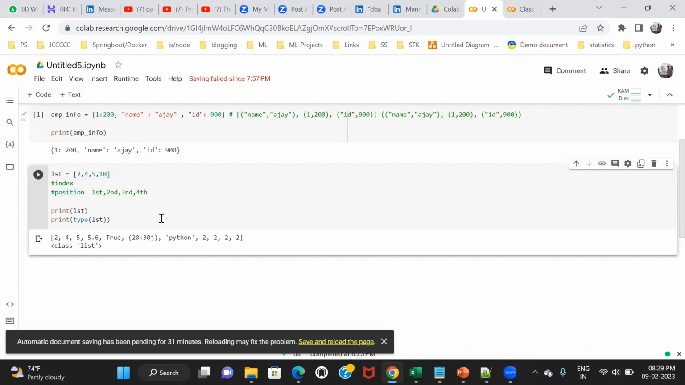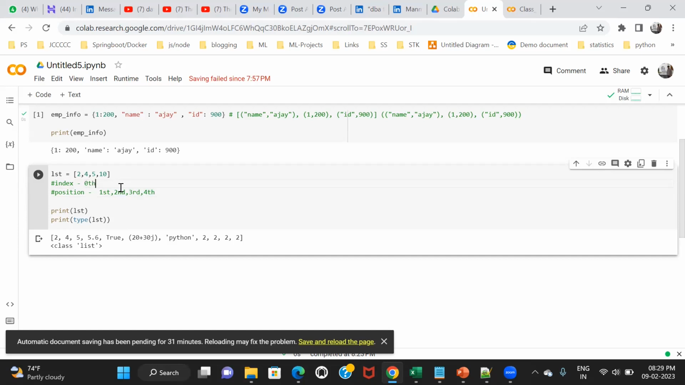As a human, we start with first, because we have been taught and our mind works this way. If something is the beginning, then we say it's first. If something is second, we say it's second, because we have been trained to think in this approach. But in programming, it is different. Programming starts with 0. As a human, we start with first, second, third, and fourth, but in programming, we say it's 0th position.